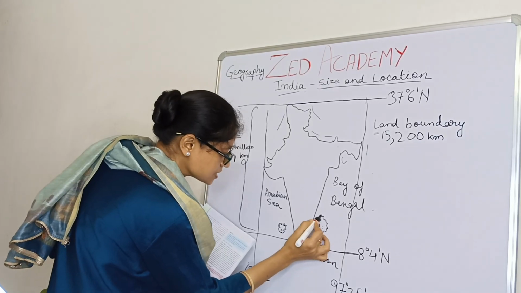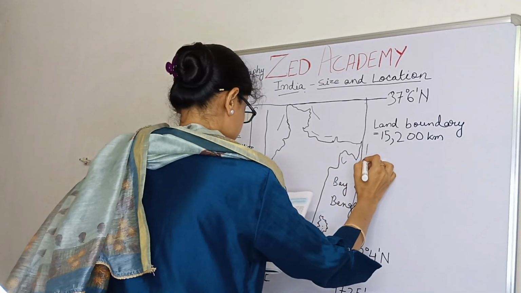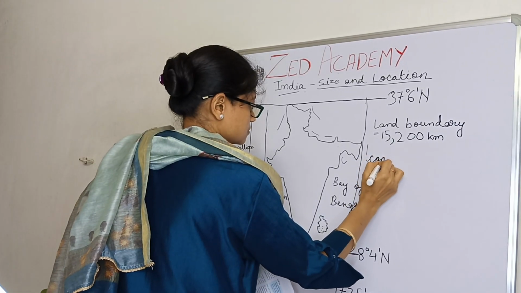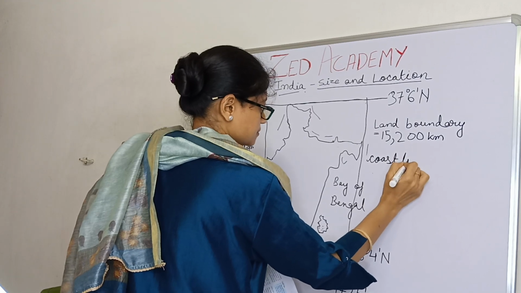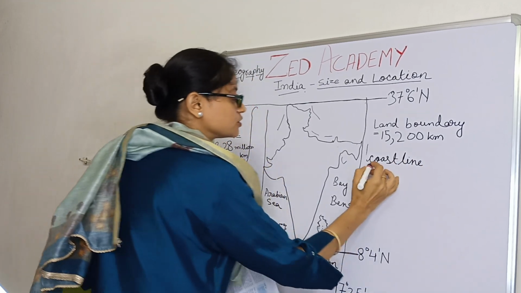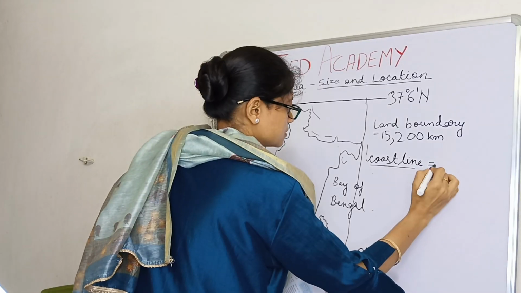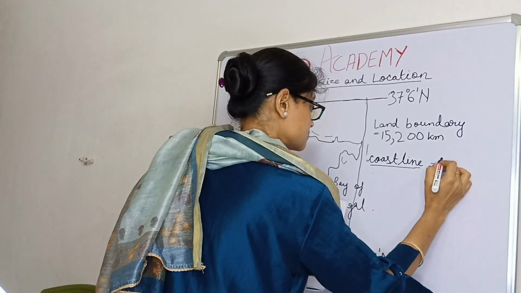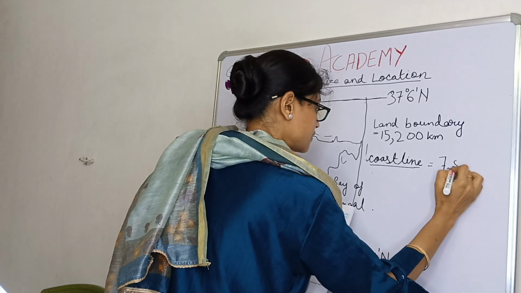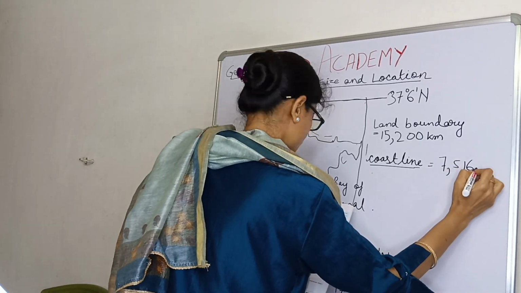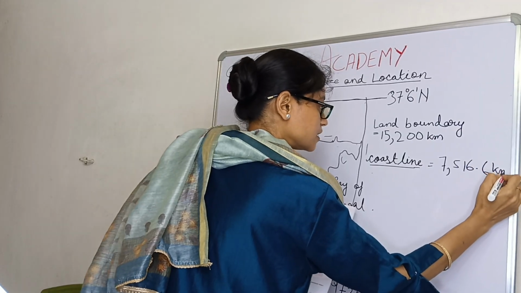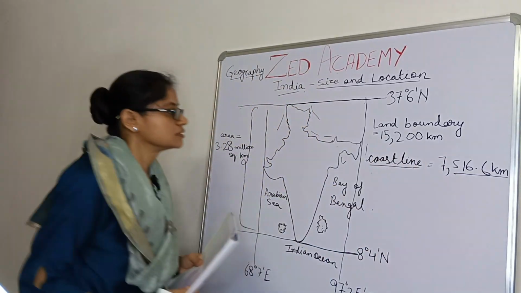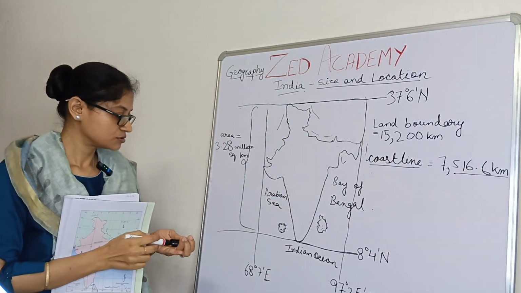The total coastline is 7,516.6 kilometers. This is very important for MCQs.